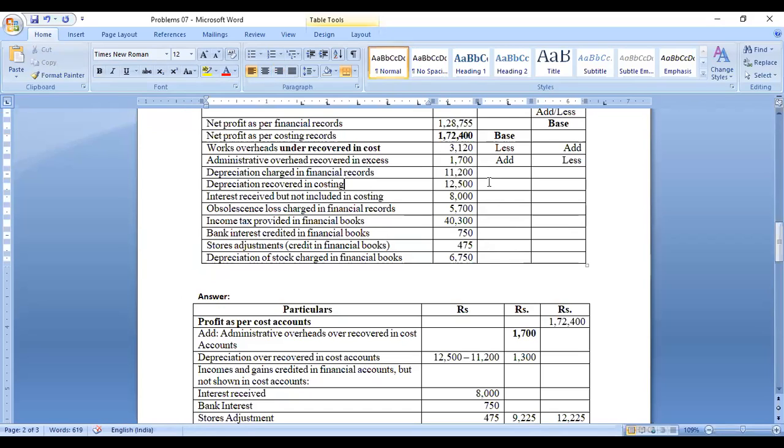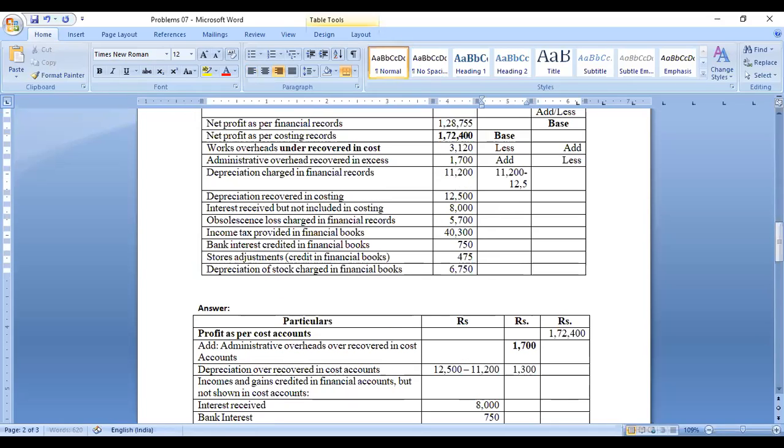Okay, now what is the difference between the two values? 12,500 recovered in cost accounting minus 11,200, the difference is 1,300.